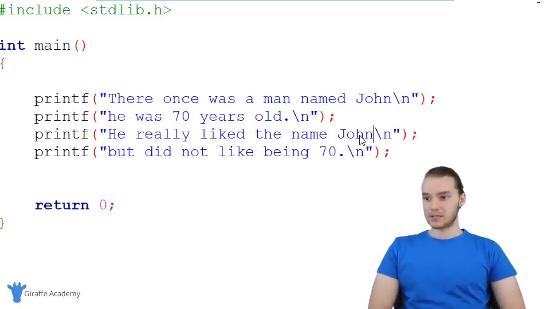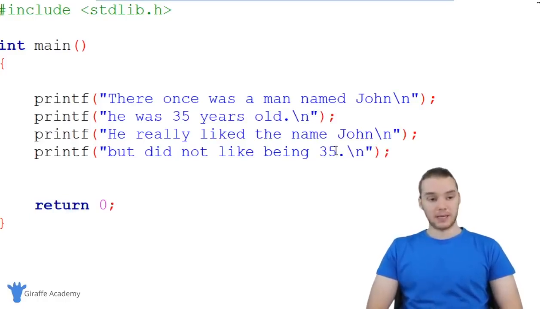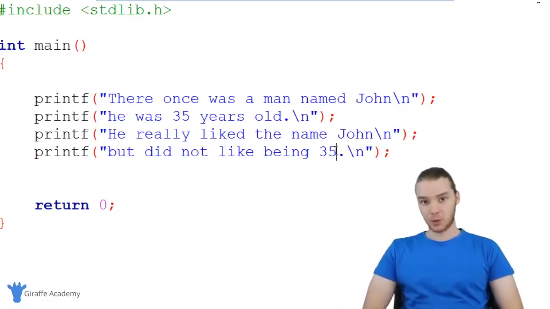And let's say that sounds pretty good, but maybe I want to make the character a little bit younger. So instead of 70, why don't we make him 35? Now again, I'm going to have to look through my entire program, find every place where we mention the character's age, and change it to 35. So there and there. There you go. I changed the program, I updated it, I modified it. Now if I run this program, all that information will be updated and we'll have our new story. Here's the problem though. I'm dealing with a very short story. I mean, this is 4 lines.